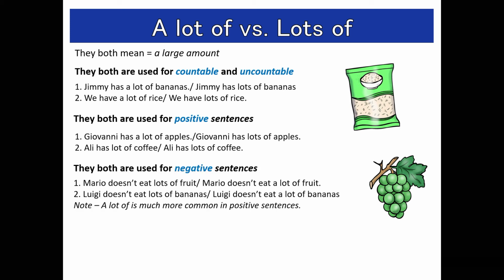Both are used for negative sentences. Mario doesn't eat lots of fruit. Mario doesn't eat a lot of fruit. Luigi doesn't eat lots of bananas. Luigi doesn't eat a lot of bananas.